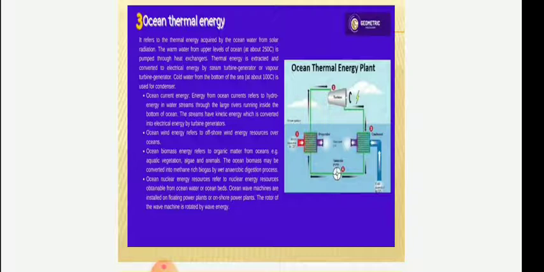Ocean wind energy refers to offshore wind energy resources over oceans. The ocean biomass energy refers to the organic matter from the ocean, for example aquatic vegetation, algae and animals. The ocean biomass may be converted into methane-rich biogas by wet anaerobic digestion process. Ocean nuclear energy sources refers to the nuclear energy resources obtained from the ocean water or ocean beds.